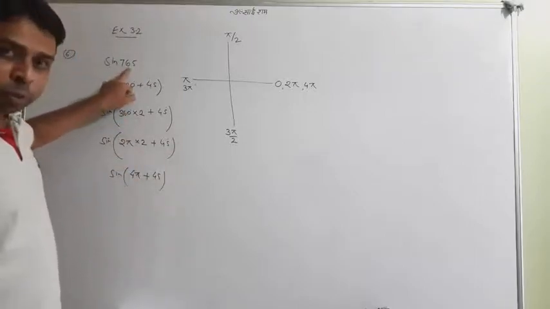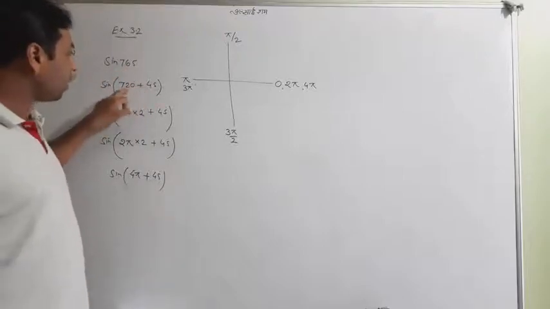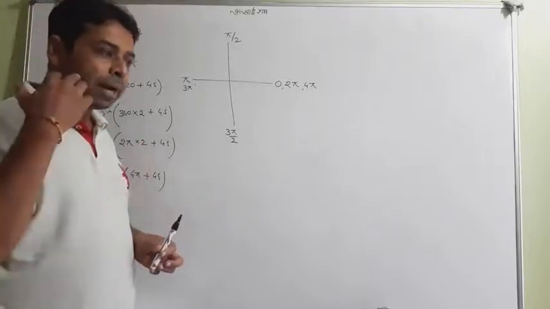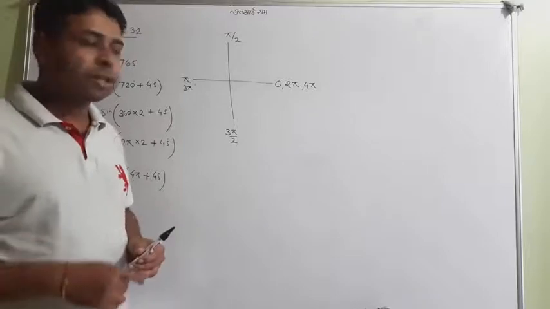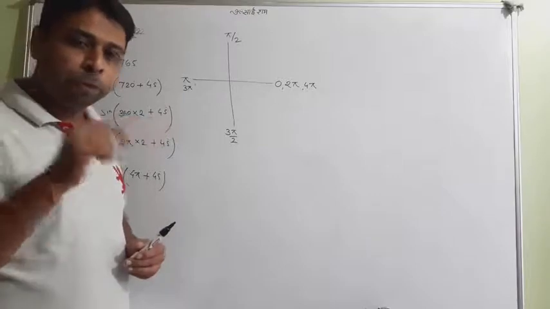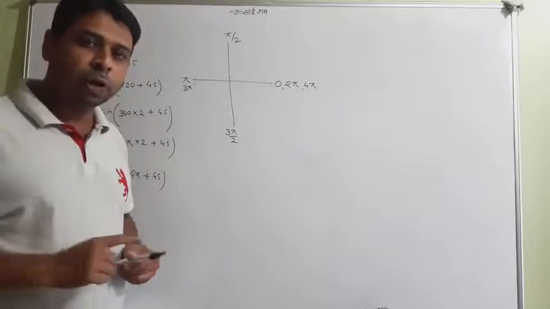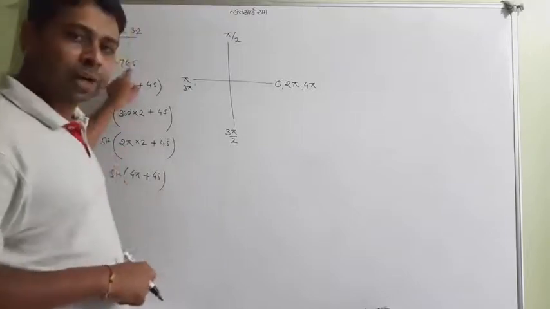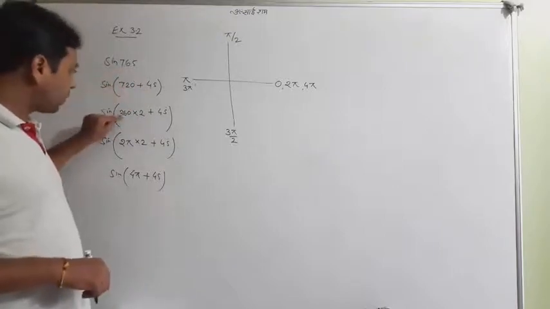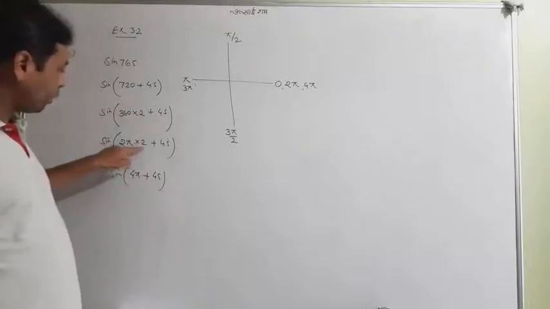See again, it was 765. I first wrote it as 720 plus 45, because 720 is not an ordinary number. It was found by counting the table of 360. I simply multiplied 360 by 2 and got 720, which was very near to 765. So I wrote 720 plus 45. Now 720 is written as 360 into 2, and 360 is actually 2 pi, and 2 pi into 2 is 4 pi.